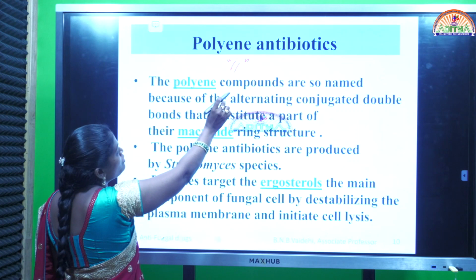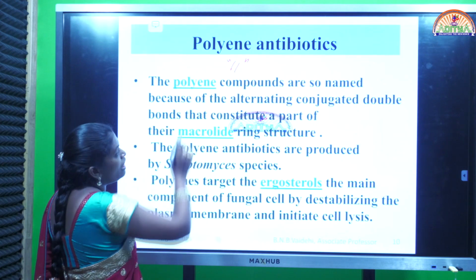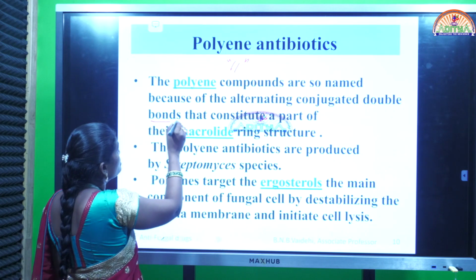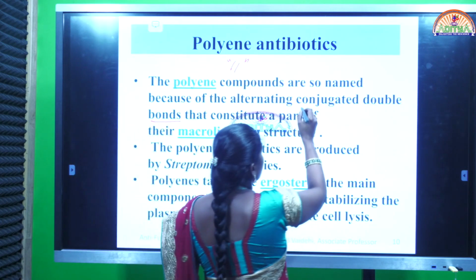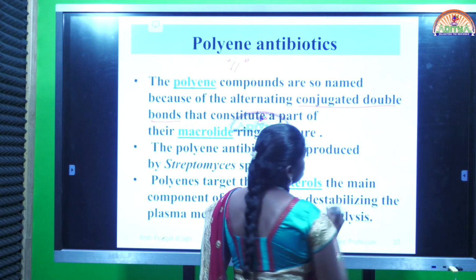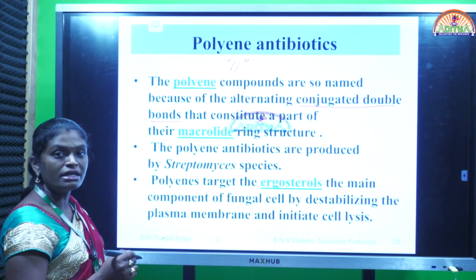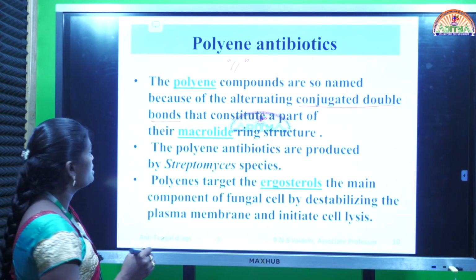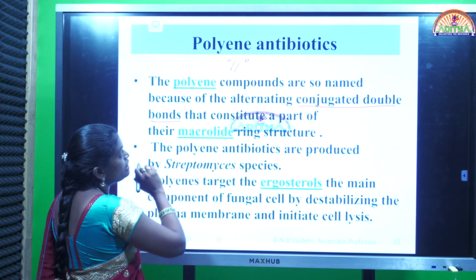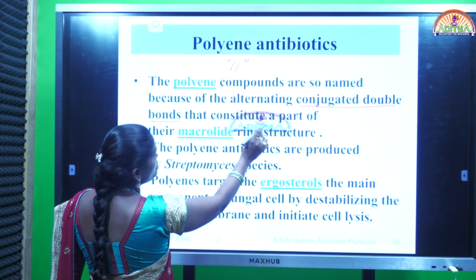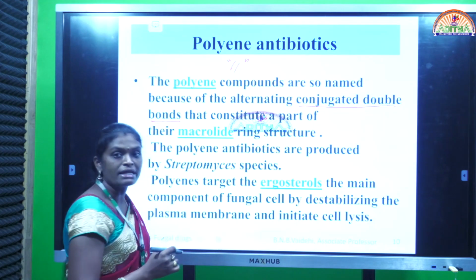These polyene compounds are so named because of alternate conjugated double bonds. Conjugation means alternate single bond, double bond arrangement that can be seen in the polyene antibiotics, and the double bonds here constitute a part of their macrolide ring structure.